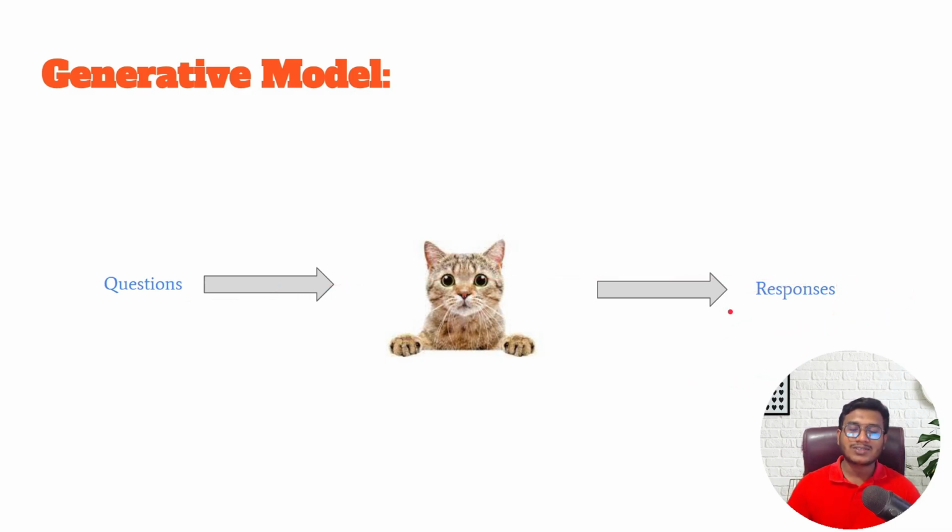A similar concept is applied in generative AI also. They implemented one model called a generative model. In the generative model, they feed tons of data. That means a huge amount of data they trained that particular model on, and then they gave some questions, and that model was able to give the response. Here you are feeding tons of unstructured data, and your model learns the pattern from the unstructured data, and there comes a position where your model is capable enough to give any kind of response based on the question you are asking.